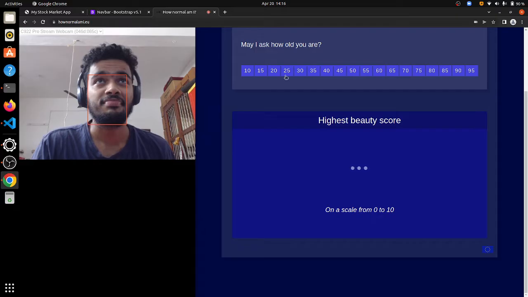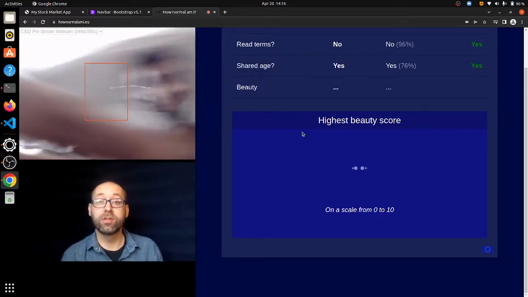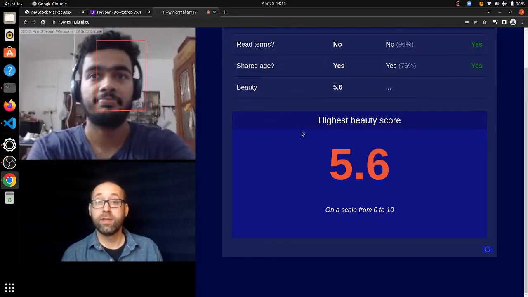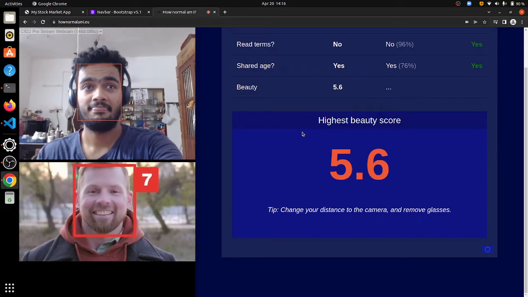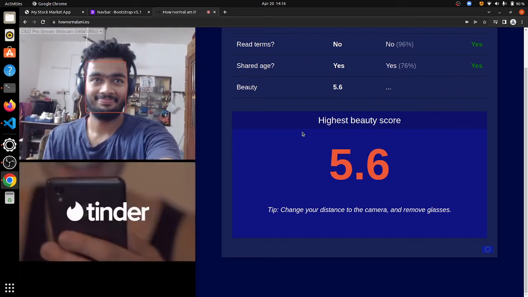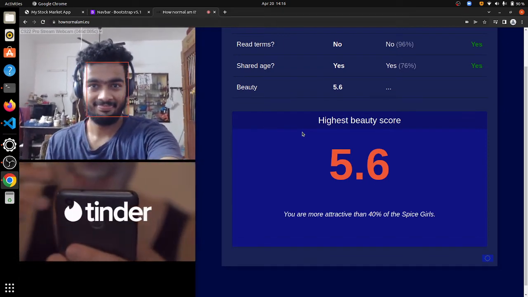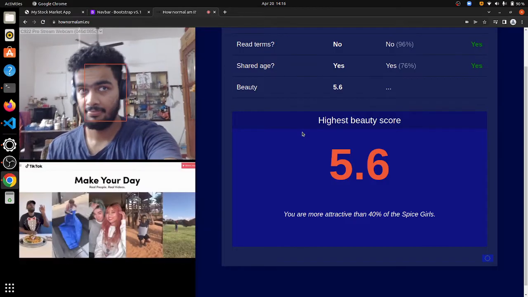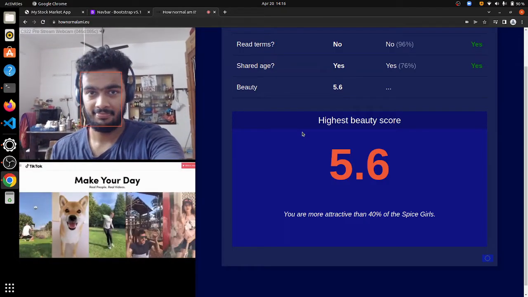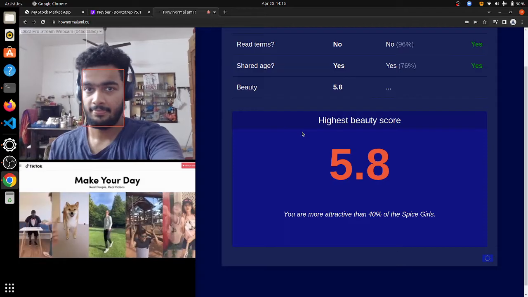The first algorithm we'll look at is designed to judge the beauty or attractiveness of your face. It will give you a score between 0 and 10. Having some idea of how attractive you are can be very valuable. For example, dating services like Tinder use it to match people who are about equally attractive. Some social media companies, such as TikTok, are known to promote content from attractive people more.